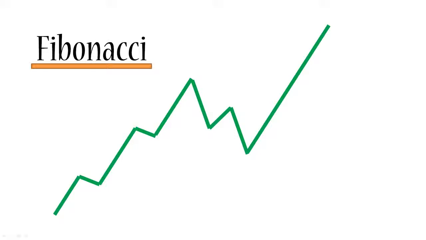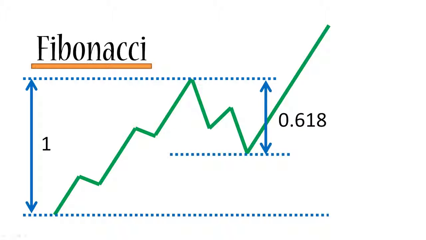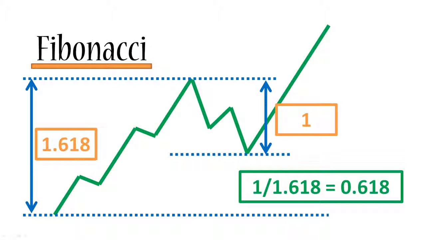If this is just a random Forex chart, then very often you'll find that if you measure the distance of your trend, so the main part, the upward part, and then take it as 1 unit, and then you measure the distance that the price traveled during the retracement phase, you will often notice that the retracement is equal to 0.618 units. Now the best part is that if you divide 1 by the golden ratio, you will get 0.618. So this basically means that if you take your original trend as 1.618, then your retracement will be 1. So basically you see the golden ratio here. We'll just return back to 0.618, which is the inverted golden ratio.